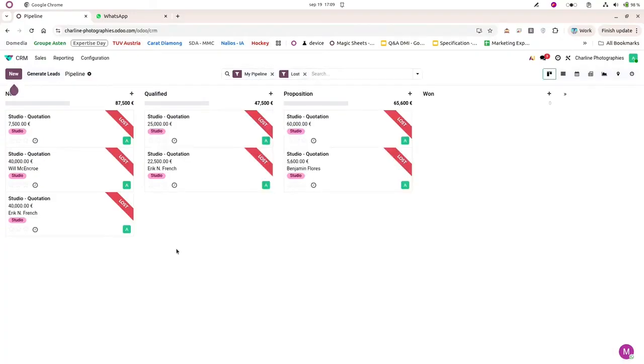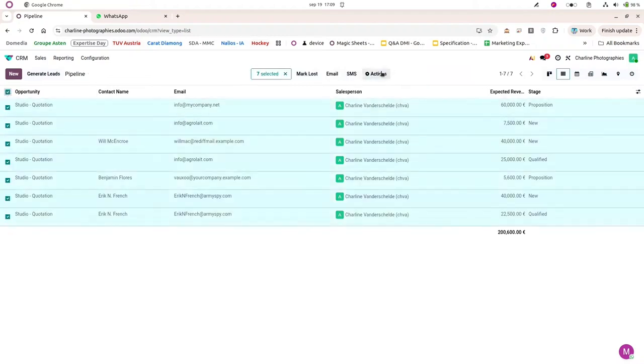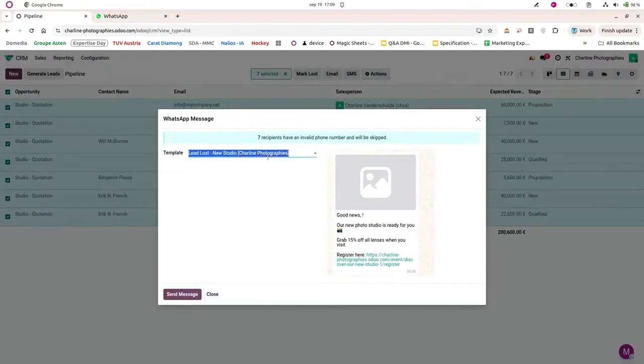And here what I want to do is reactivate them in order to promote my new event and tell them that we are opening a new studio, and I want to send this message directly from here by WhatsApp. But I don't want to open each of the opportunities. I want to send them this WhatsApp message directly. So what I will be able to do is select all the opportunities from here, select the action button, and then I can send a WhatsApp message automatically to all of the opportunities that I've selected. I open this one, I can just select this template. So, good news, our new photo studio is ready for you.